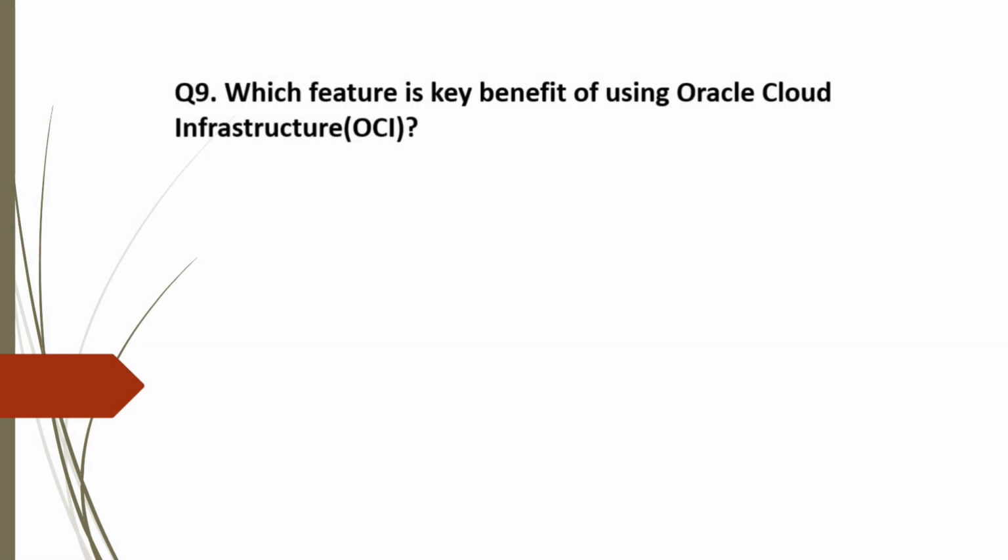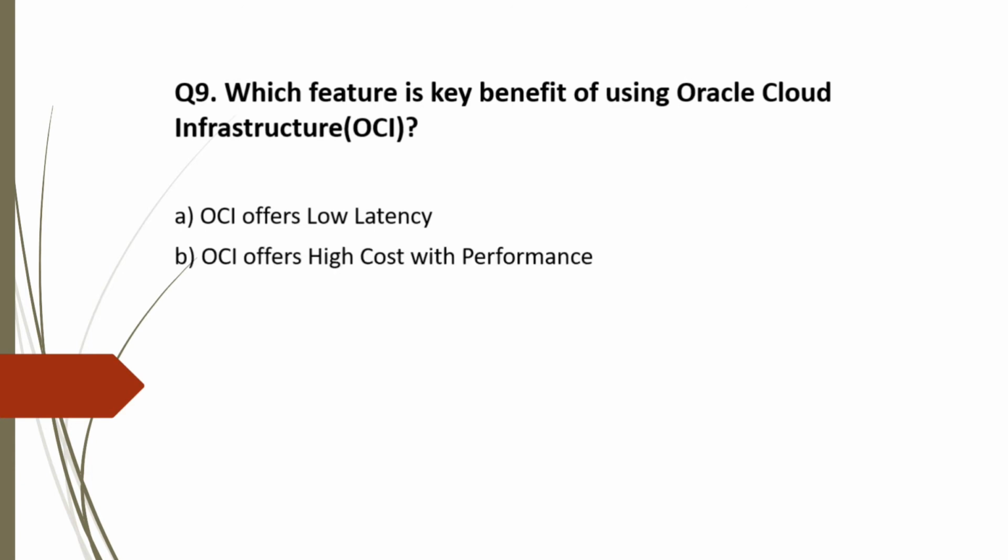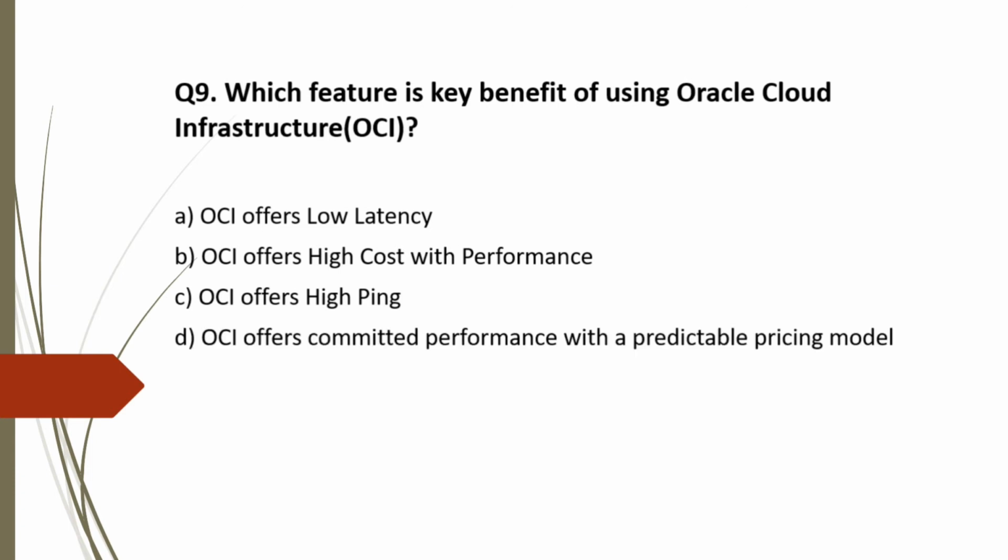Next, question 9. Which feature is a key benefit of using Oracle Cloud Infrastructure? Option A, OCI offers low latency. Option B, OCI offers high cost with performance. Option C, OCI offers high ping. And option D, OCI offers committed performance with a predictable pricing model.